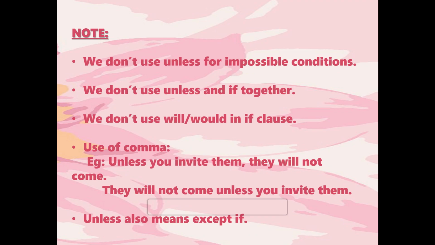Now, some important points you need to remember when you are replacing if using unless. We don't use unless for impossible conditions, meaning we never use unless for conditions which are not possible, specifically the second type which I have taught you. We don't use unless and if together. This is quite understood, as unless and if cannot be used together. You either use if or you use unless. Now we don't use will or would in the if clause. In the if clause we generally use present tense if we are talking about type 1. So we don't use will or would in the if clause. You can use it in the main clause.